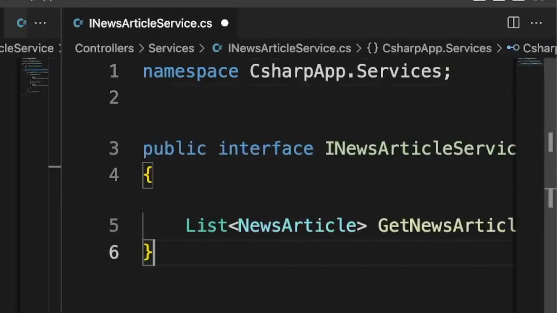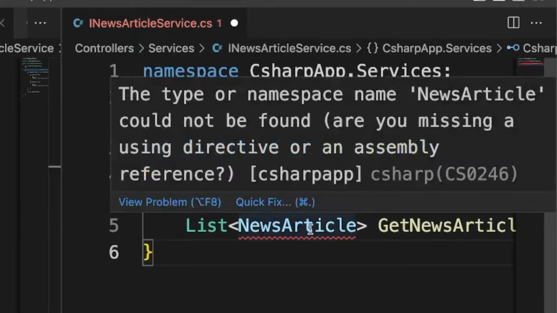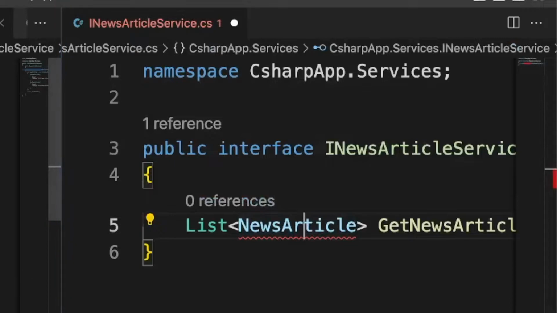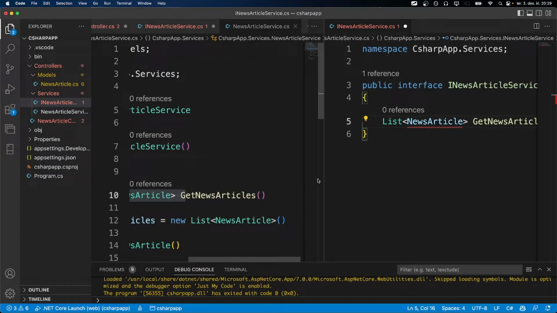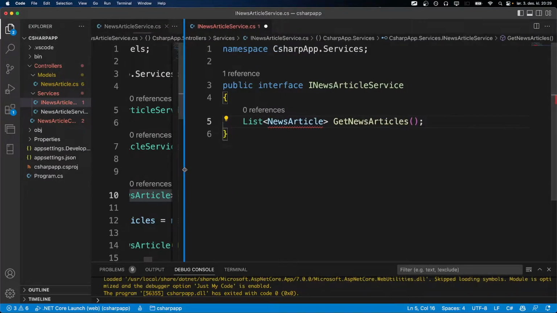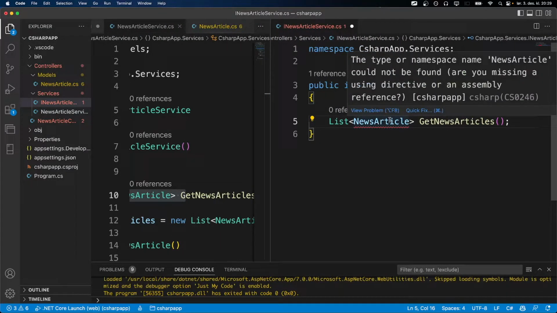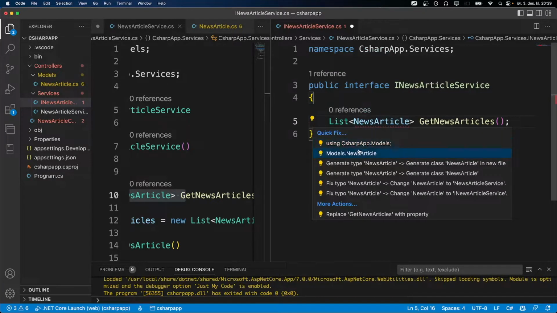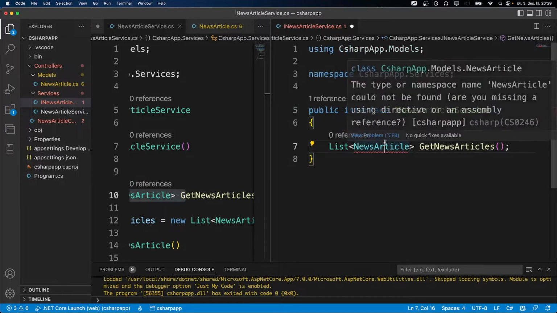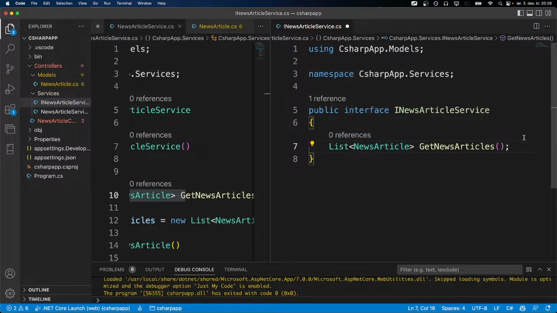Then we can do exactly what it asks us to do. We want a list of news article, and the method name the interface will hold is GetNewsArticles. So you can see exactly what we have here. Then we can click on the light bulb and use CSharpApp.Models. So now our interface has this method. It will return a list of news article, and the name is GetNewsArticles.